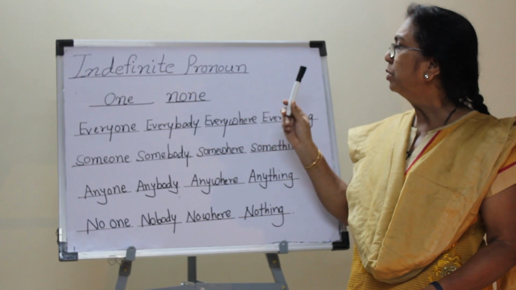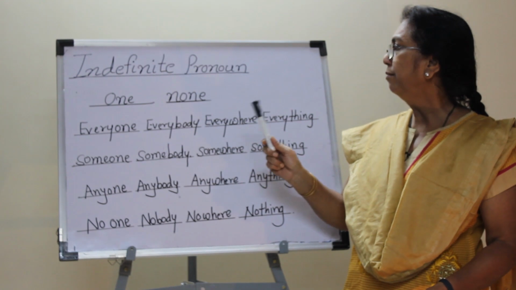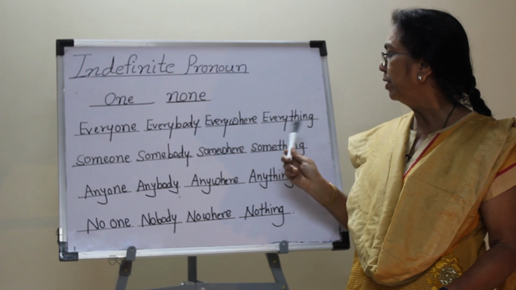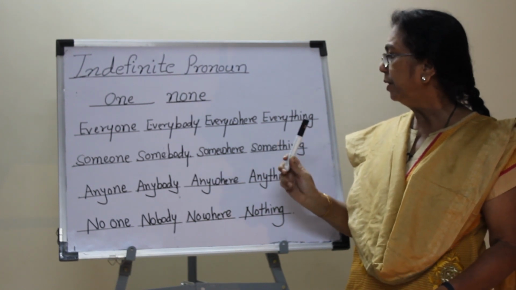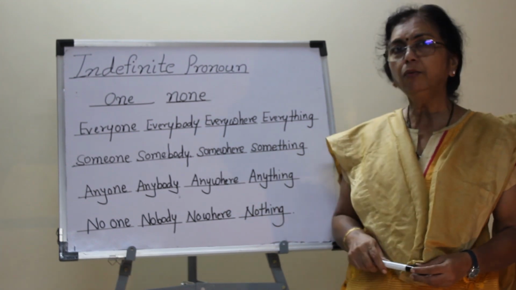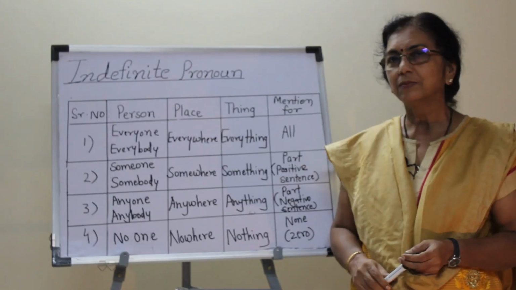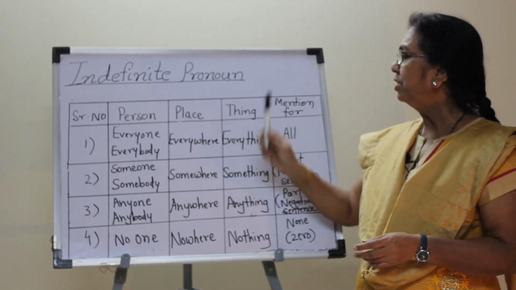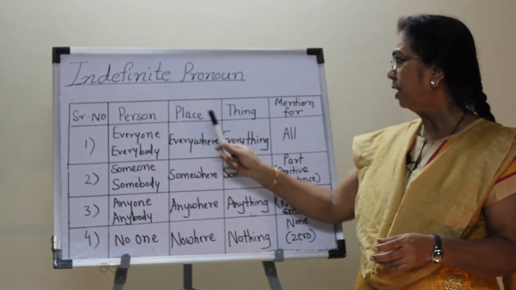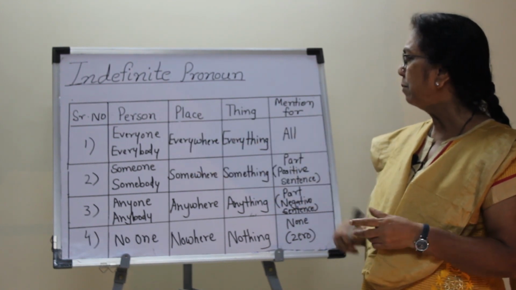Now these are some of the common indefinite pronouns. Everyone, everybody, everywhere, everything. Someone, somebody, somewhere, something. Anyone, anybody, anywhere, anything. No one, nobody, nowhere, nothing. Now let's learn the use of these indefinite pronouns in the next chart. Now look at this chart. This chart will make you understand the use of indefinite pronouns. The chart has 4 columns: person, place, thing, and what is it mentioned for.